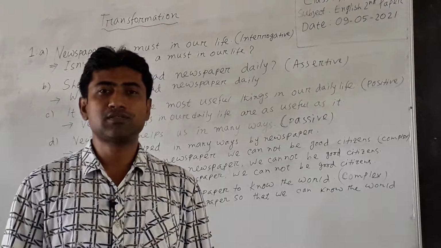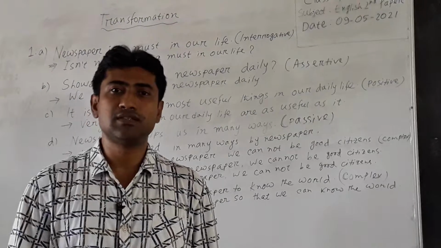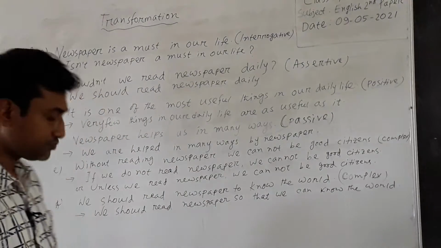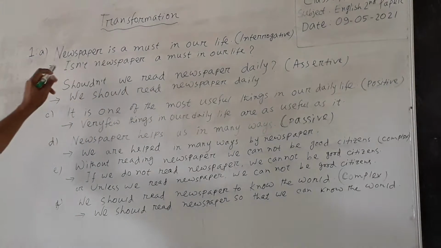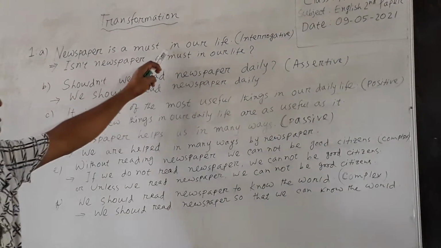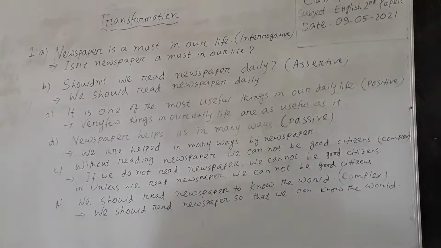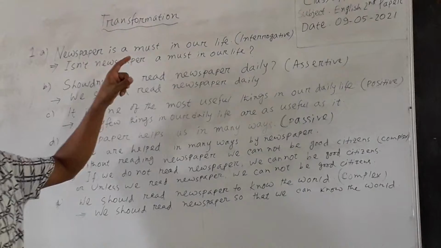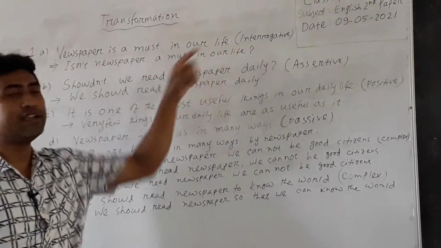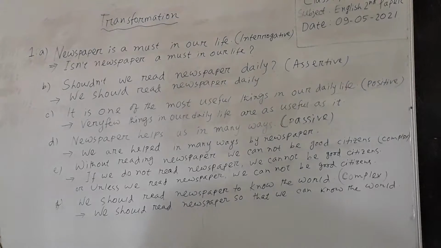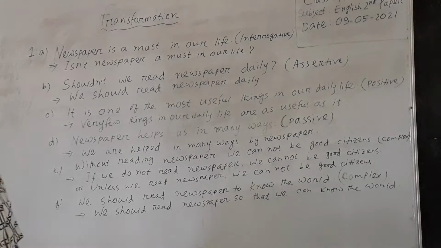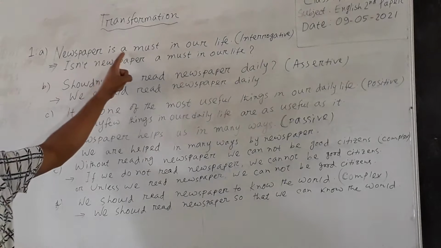Today, I will discuss some rules of transforming sentences according to directions. Dear learners, look at the whiteboard. Here, newspaper is a must in our daily life. This is an assertive sentence, and this assertive sentence will be transformed into an interrogative sentence. An assertive sentence can be affirmative and can be negative. So this is an affirmative sentence.